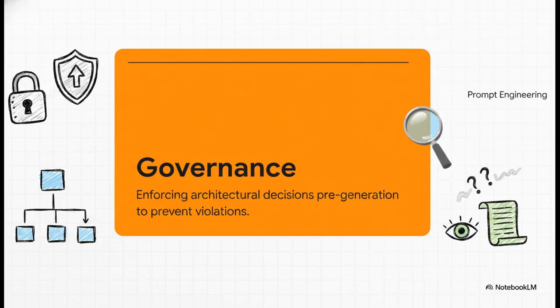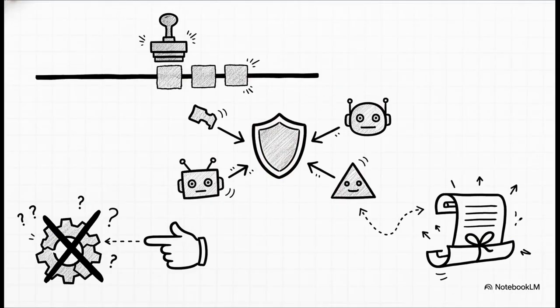Notice how explicitly different this is from prompt engineering. Prompt engineering just nudges the model and kinda hopes for the best. Observability just remembers what the model did. True governance mechanically prevents the violation from ever being written in the first place. Now, for this to actually work, true governance has to have three distinct properties.